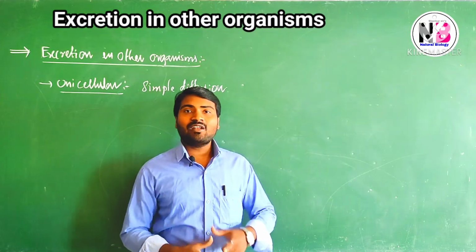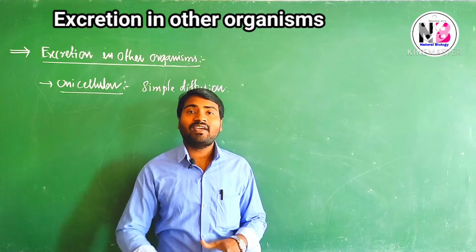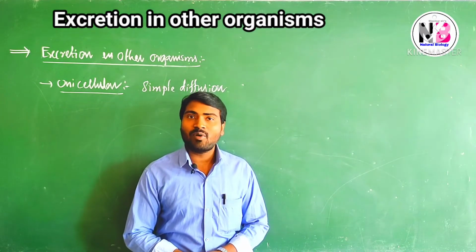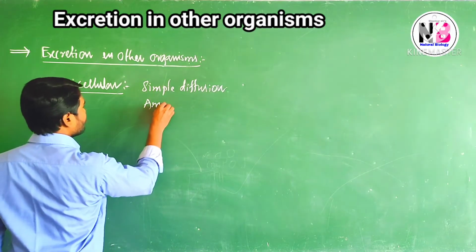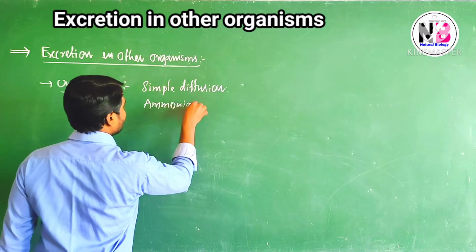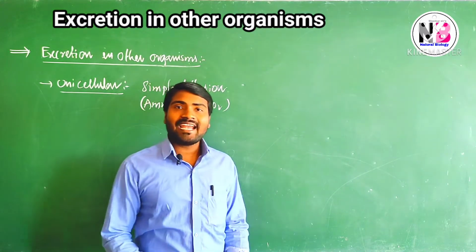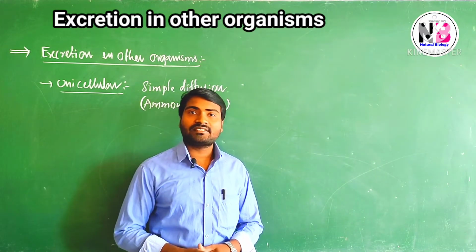Mostly marine unicellular organisms use simple diffusion. They use their body surface to remove extra water and nitrogenous waste materials from the body, waste materials like ammonia and carbon dioxide, through the entire body surface.